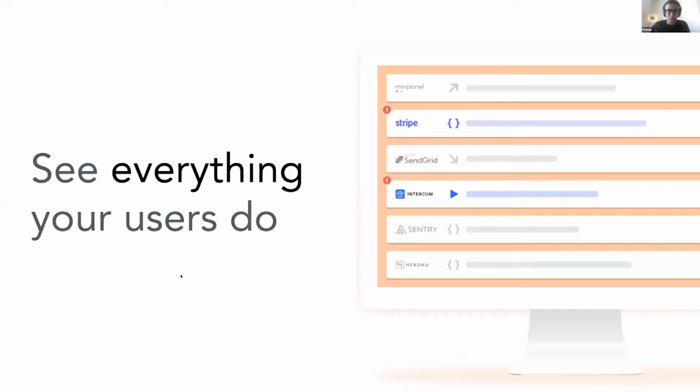Windsor is sort of like a Twitter feed for user activity. Using the data that third-party tools produce, Windsor shows you every event for every user on your platform.